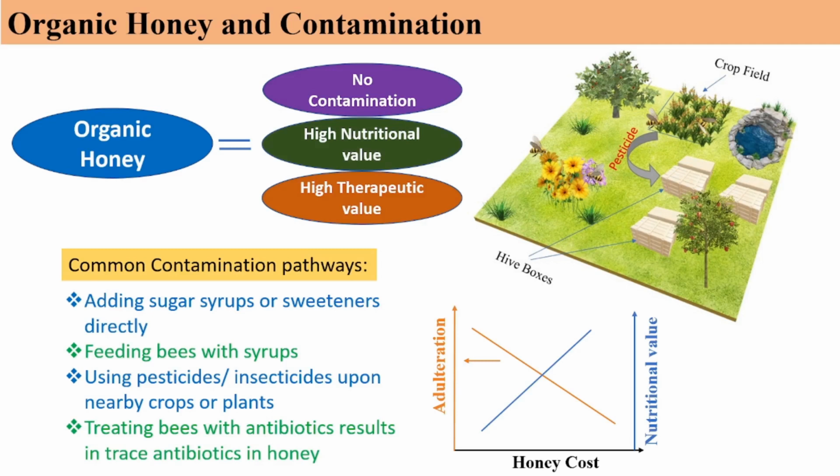And for commercial purposes, the bee farmers might contaminate or adulterate it with different types of sweeteners. And if they are treating the honeybees with different antibiotics, that might also end up at trace level in the honey, and which may be responsible for antibiotic resistance, because whatever is less than the therapeutic dose can be harmful for the body. So these are some of the mechanisms through which honey can be contaminated.